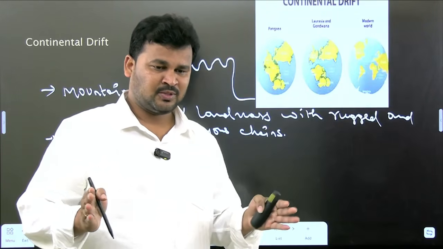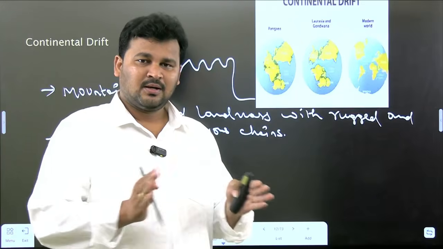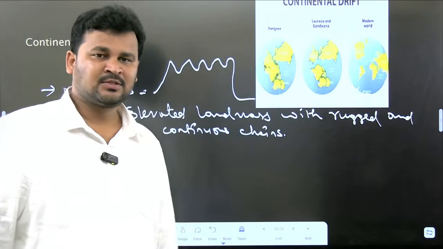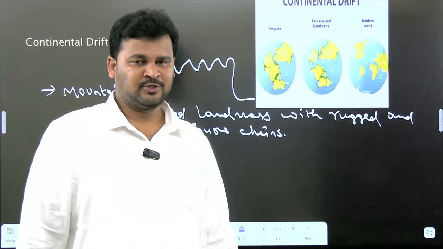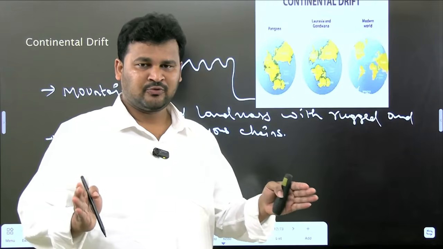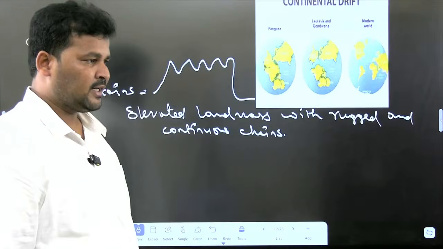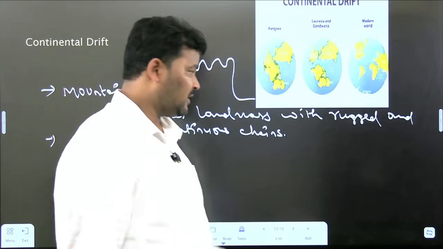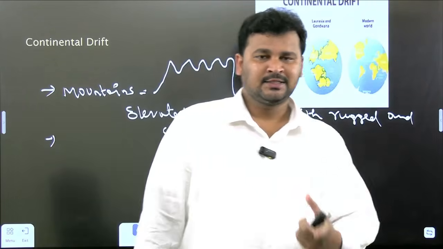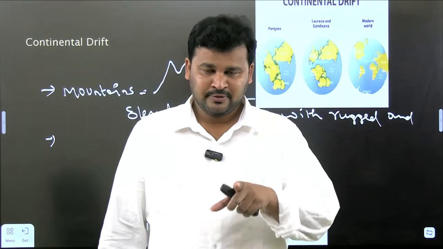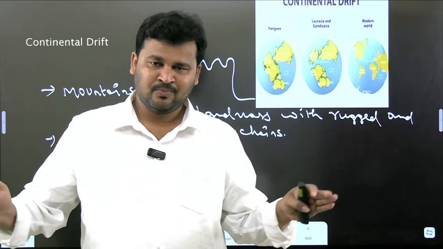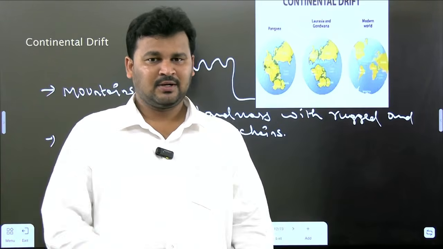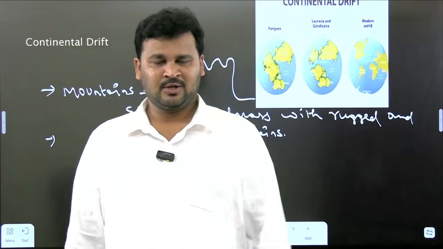These mountains were formed due to the compression of the earth's plates. The mountains were formed due to the compression of two different landmasses. So that is one of the formations.